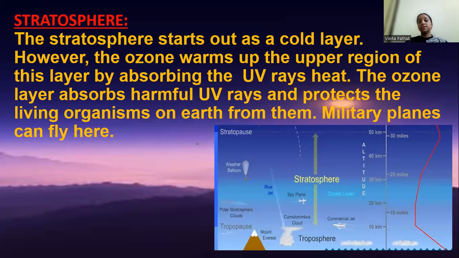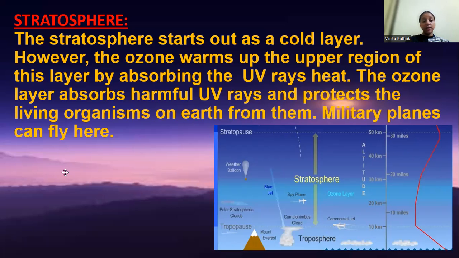Let's move ahead. The second layer of the atmosphere is the stratosphere. The stratosphere starts out as a cold layer. However, the ozone warms up the upper region of this layer by absorbing the heat of UV rays. The ozone layer absorbs harmful UV rays and protects living organisms on Earth from them. Military planes can fly here.